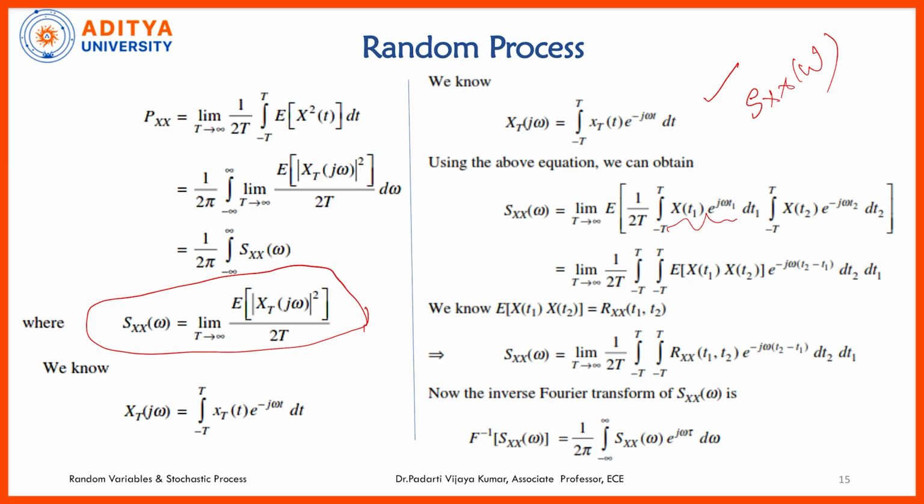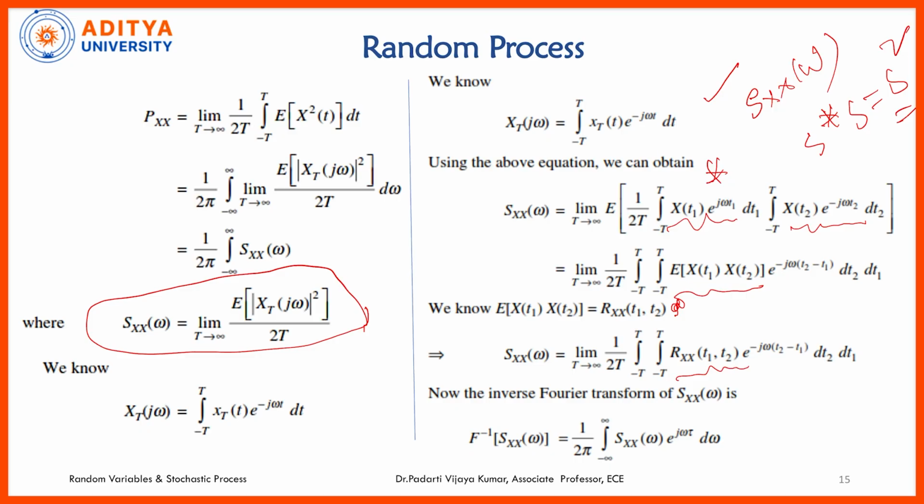So, we are using that relation, with x of t1 e power j omega t1 and x of t2 e power minus j omega t2. Since they are complex conjugates, S into S star is equal to S square. So, assume this as a complex quantity, this as a real quantity. Now, applying the expectation, the expectation of x of t1 into x of t2 is the autocorrelation function. So, we replaced it with the autocorrelation function.